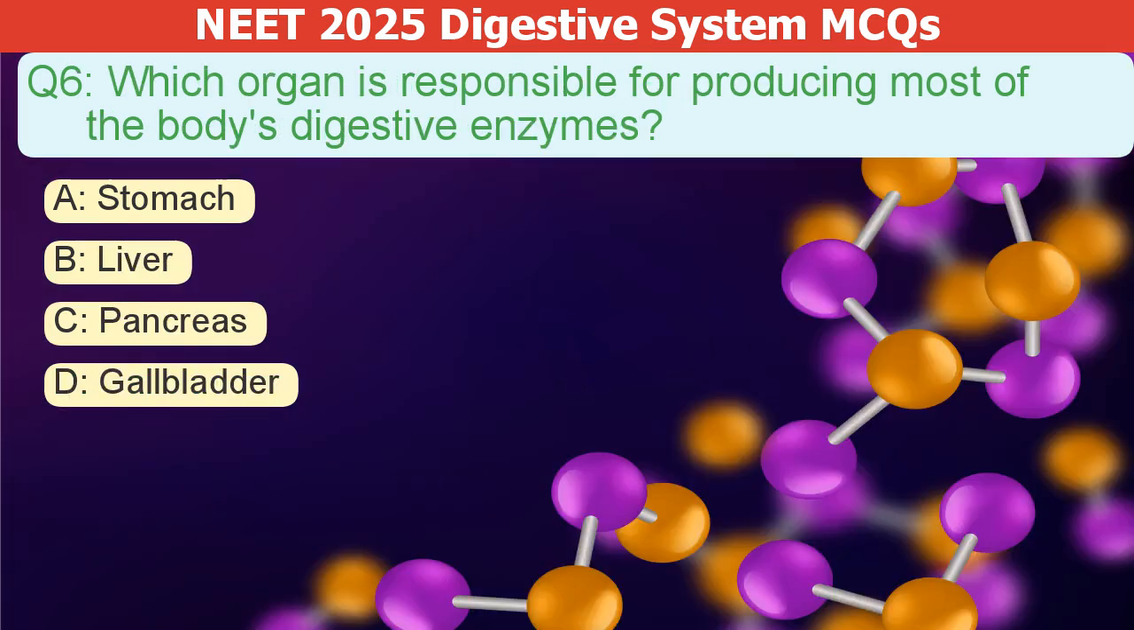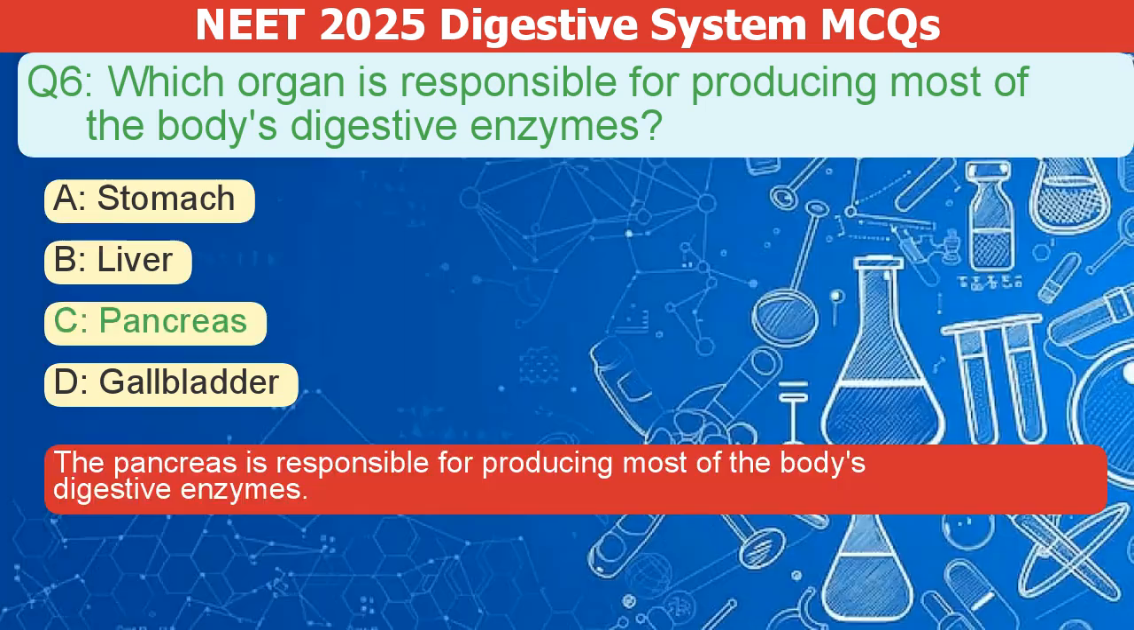Which organ is responsible for producing most of the body's digestive enzymes? A. Stomach. B. Liver. C. Pancreas. D. Gallbladder. The correct answer is C. The pancreas is responsible for producing most of the body's digestive enzymes.